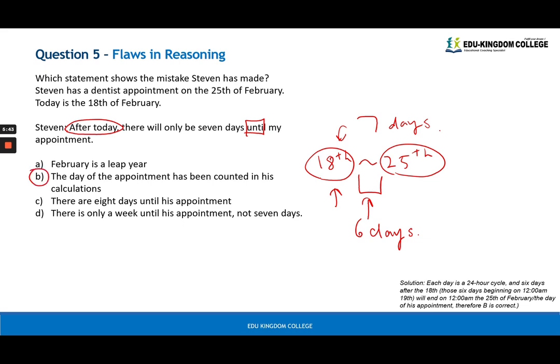The day of the appointment has been counted in his calculations. So if he said after today, then he can't count today, and then that would be 6 days because you'll be starting on the 19th. Okay, 19th, 20th, 21, 22, 23, 24, 25. That is 6 days. You can have a read of the solutions if you'd like more information there.